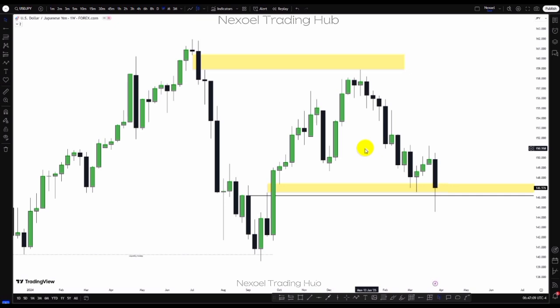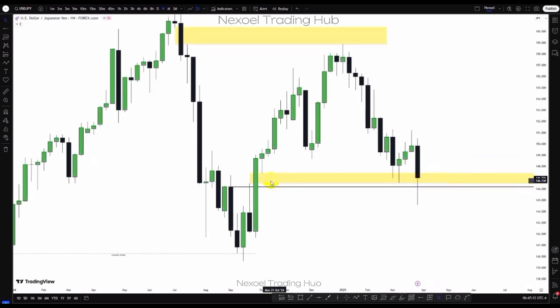Yes, USDJPY, this is a weekly time frame. We pointed out the fact we had this bullish fair value gap, and we saw how this candle closed above. So I thought us to anticipate more bullishness into this rejection block zone, and we could see the possibility of bullish continuation to this rejection block level here. So in the daily time frame, we're going to see the clear bearish structural perspective.